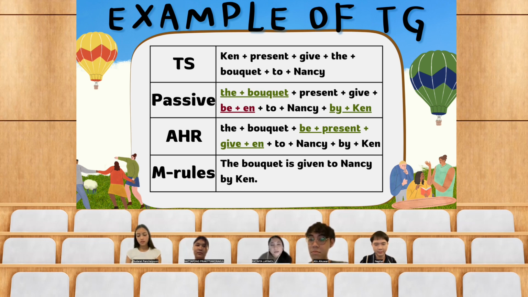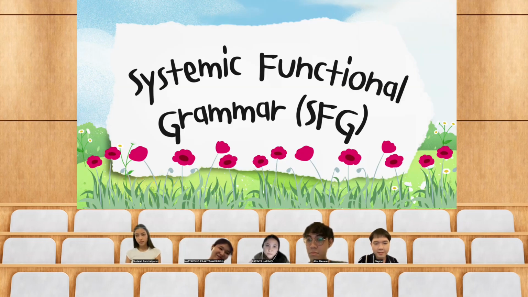And next, to form a question, we must use the affix hopping rule in order to form a well-formed sentence or question. And the last one is the morphophonemic rules. These rules are used to generate the actual pronunciation of each syntactic unit by combining the verb with the affixes to form a construction. So this is my part.